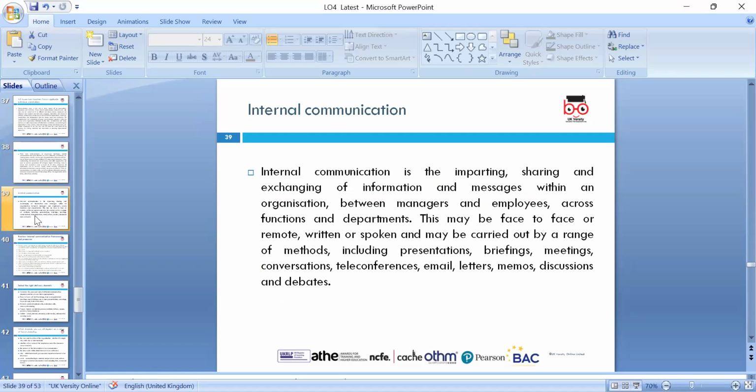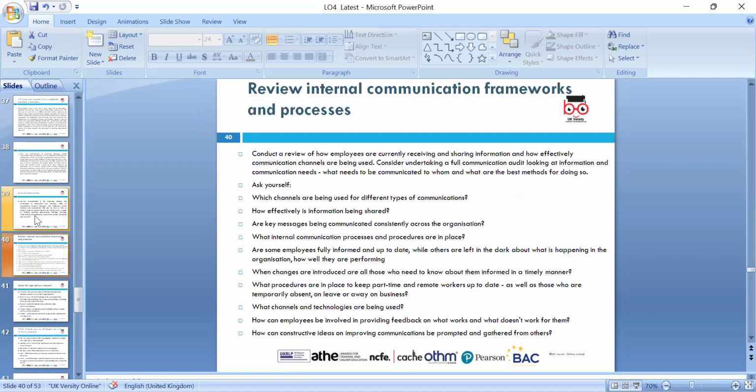Internal communication is what you do within the companies, the message within an organization between managers, employees, and across the functions and departments. We can look at face to face, remote and spoken, including presentations, briefings, meetings, conversations, teleconferences, emails, letters, memos, all the discussion which we can do.